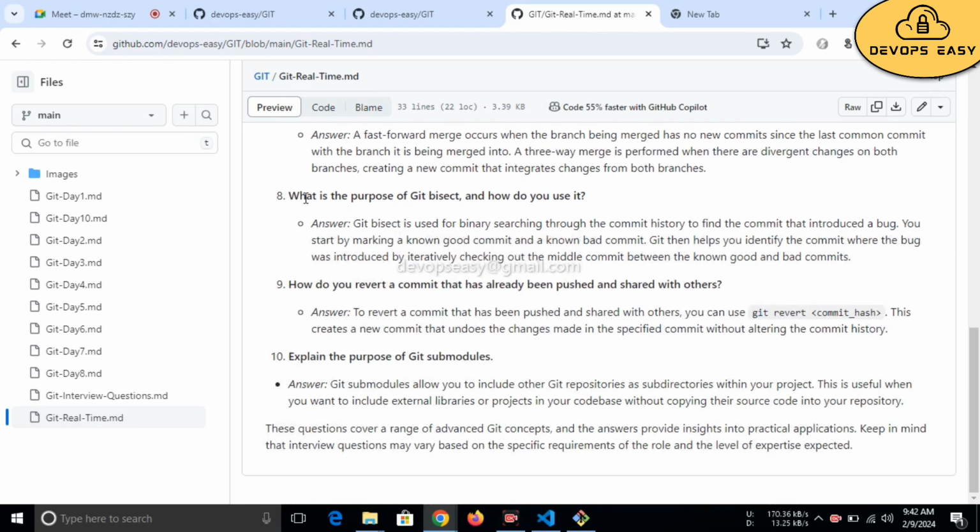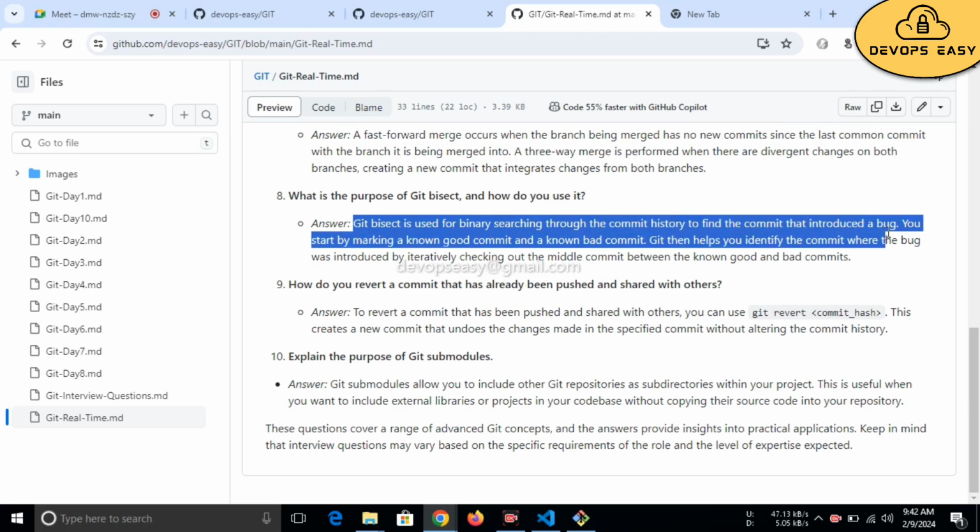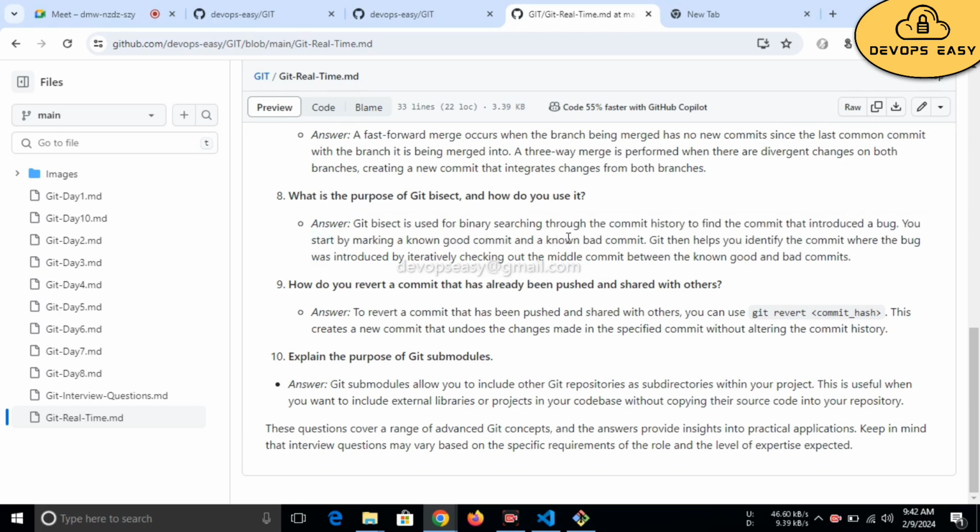Just go through it. What is the purpose of git bisect? How do you use it? Git bisect is used for binary searching through the commit history to find the commit that introduced a bug. You start by marking a known good commit and a known bad commit. Git then helps you identify the commit where the bug was introduced. So whenever a developer gets bugs, they are going to use git bisect in order to find where the issue is.